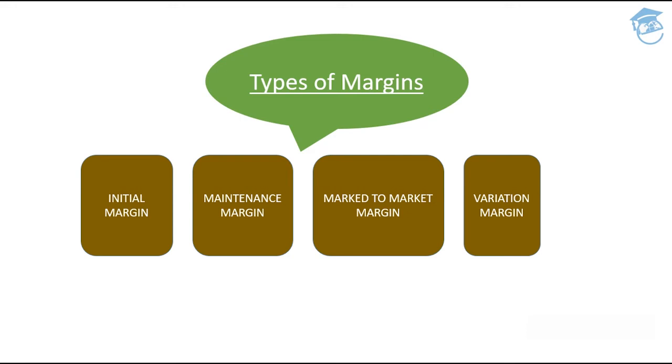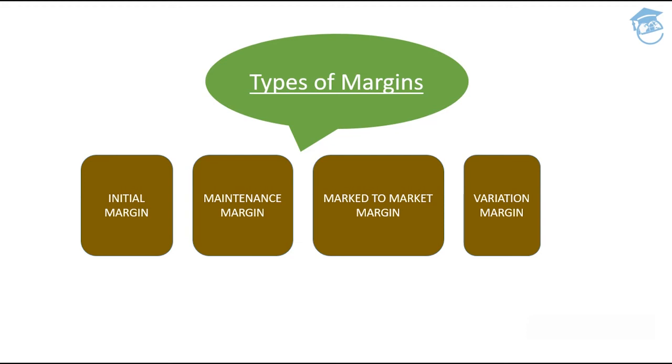These three margins, that is initial margin, maintenance margin, and variation margin, are the margins which basically take care of the mark to market margin. Once the mark to market margin is hitting rock bottom for that particular security, then maintenance of all these three margins comes into the picture. So you need to be aware that all these four margins go hand in hand. Once any one of them suffers because of the losses incurred by you as a person, all of them will be hampered.